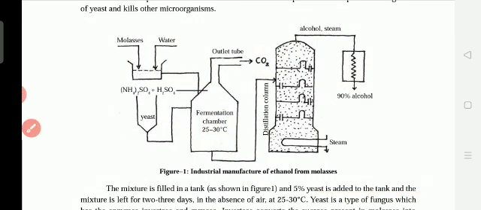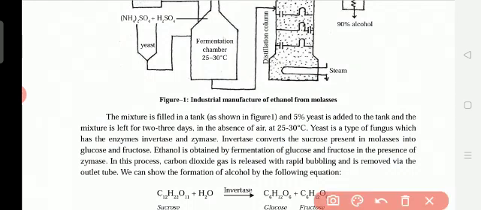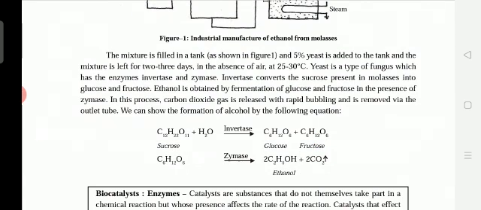So yeast will produce two enzymes. They are called the invertase enzyme and the zymase enzyme. Enzymes help for the breaking and digestion of food. In our body also we have enzymes, where in the digestive system enzymes help for the digestion of the food. Like that only, here also yeast produces two enzymes: one is invertase enzyme and the other is zymase enzyme.